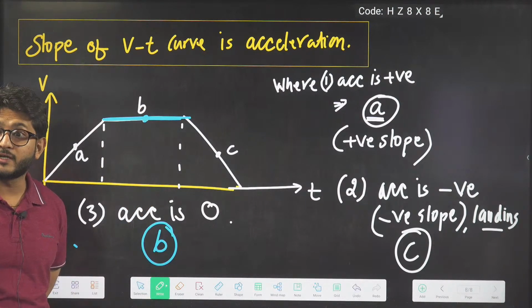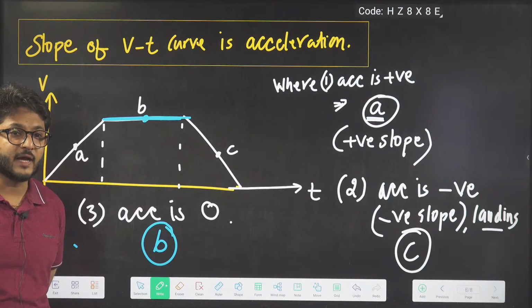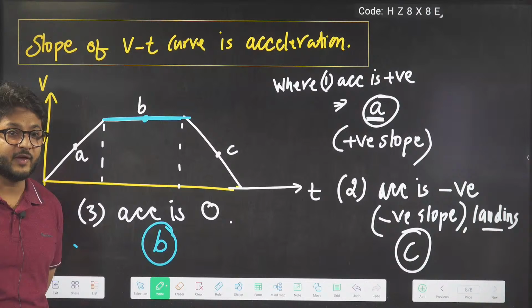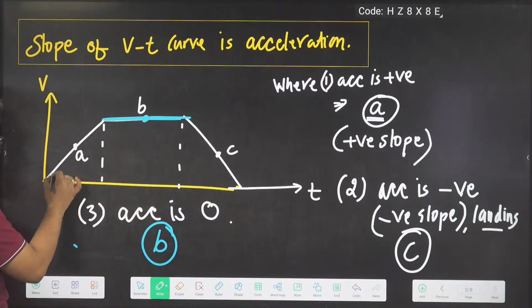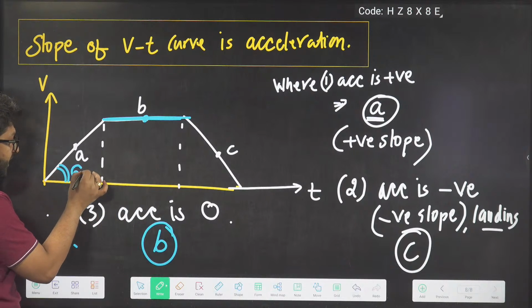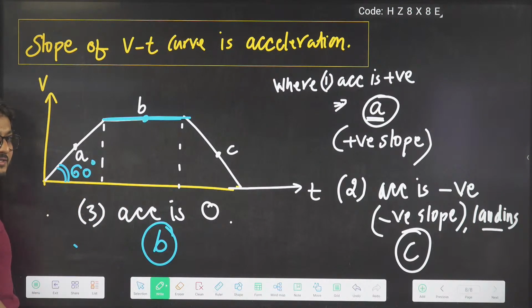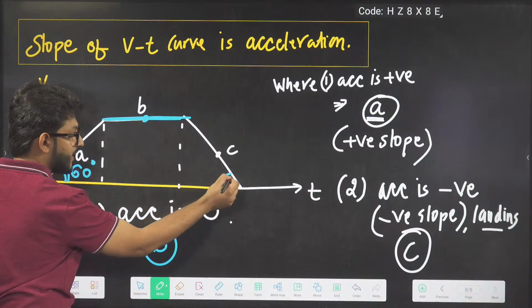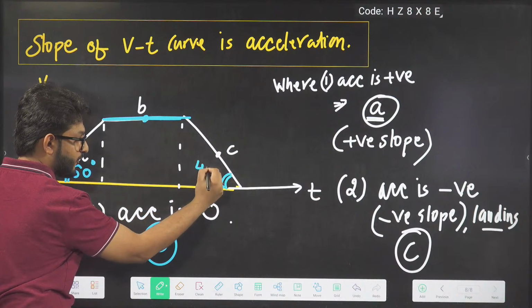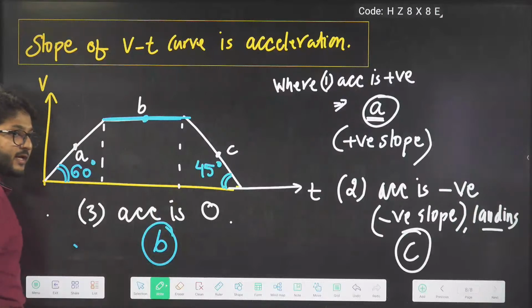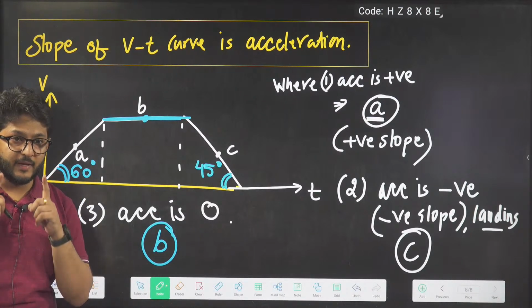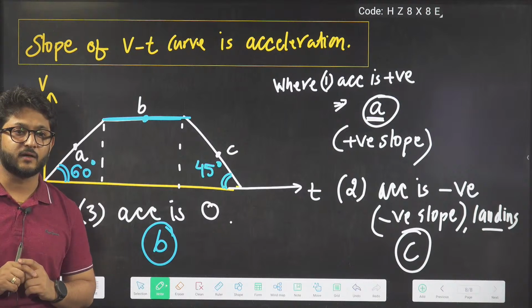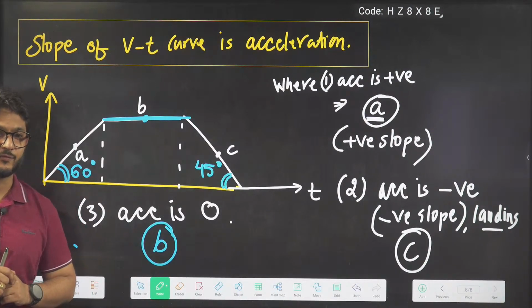If I ask you what the value is, let's talk about that also. Let's assume this angle is given as 60 degrees, and this angle here is given, let us say, as 45 degrees. Please be calm and listen very carefully.